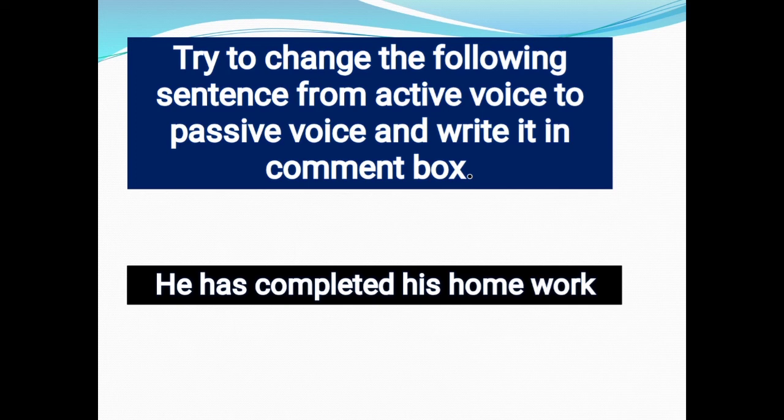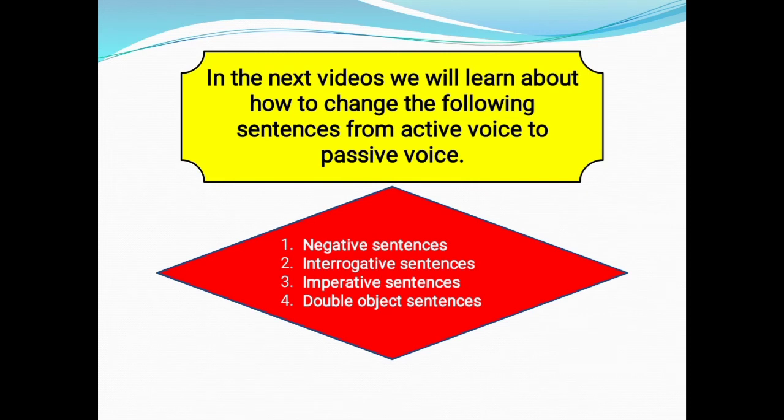Observe the sentence given below and try to change it from active voice to passive voice, and write it in the comment box. The sentence is: he has completed his homework. In the next videos, we will learn how to change other kinds of sentences from active voice to passive voice. The kinds of sentences are negative sentences, interrogative sentences, imperative sentences, and double object sentences.